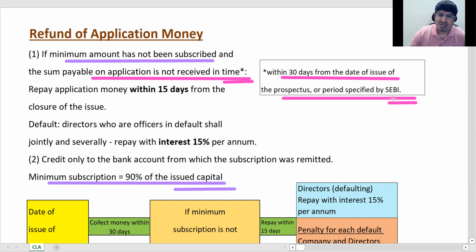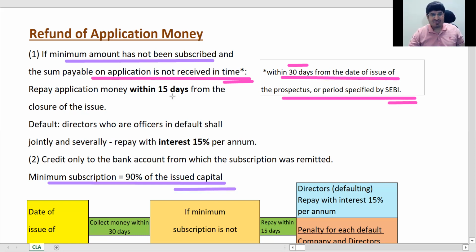The Companies Act gives 30 days, while SEBI gives about 60 days, and that too is different for different categories: if underwriters are involved, then what, if there are no underwriters, then what. These are separate limits in SEBI. So we leave that. SEBI is not in Inter, we'll study it in Final. Now we have to concentrate only on the Companies Act.